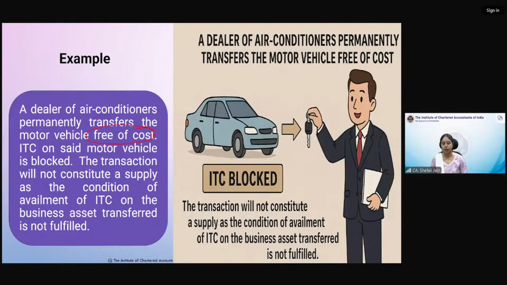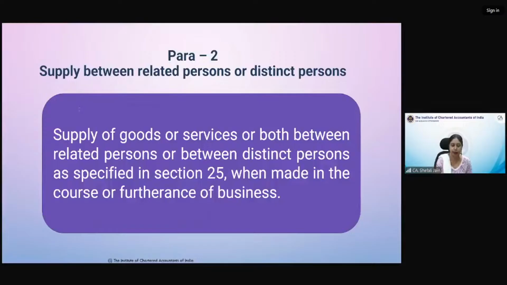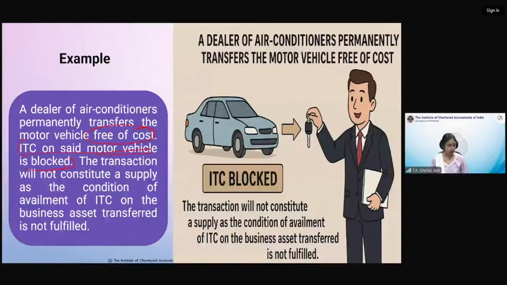Now third condition says ITC should have been availed. Now we are not going into ITC chapter, not at all, just an idea, just a hint for understanding this particular transaction. ITC on motor vehicle is blocked. ये वो मोटर व्हीकल था जिसपे ITC ब्लॉक था, तो ITC has not been availed. Okay, ITC has not been availed. So when an ITC has not been availed, that means this transaction will not constitute a supply.